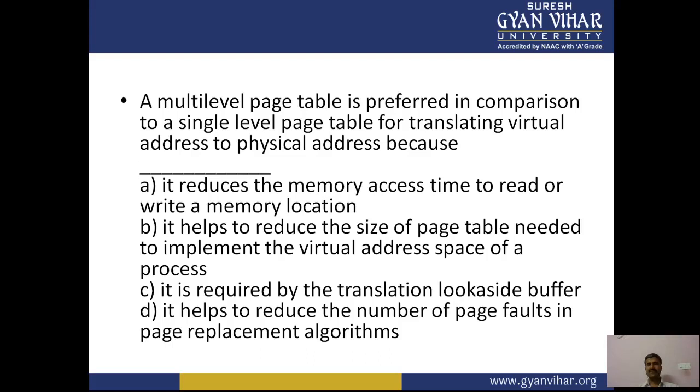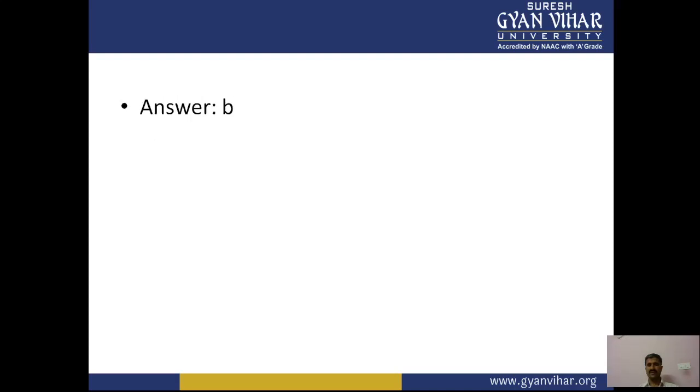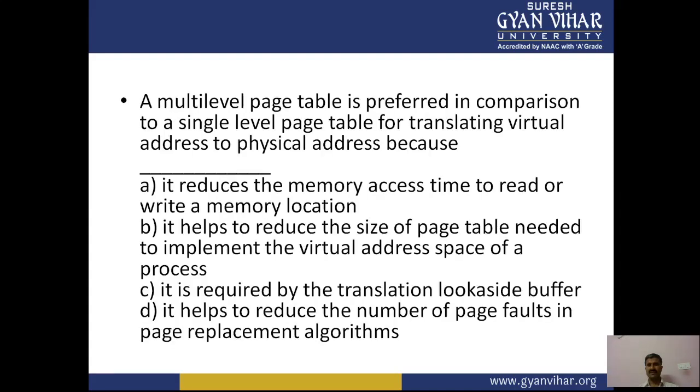A multi-level page table is preferred in comparison to a single-level page table for translating a virtual address to a physical address space. A: it reduces the memory access time to read or write a memory location. B: it helps to reduce the size of the page table needed to implement the virtual address space. C: it requires the translation lookaside buffer. D: it helps to reduce the number of page faults in the page replacement algorithm. B is the right answer: it helps to reduce the size of the page table.